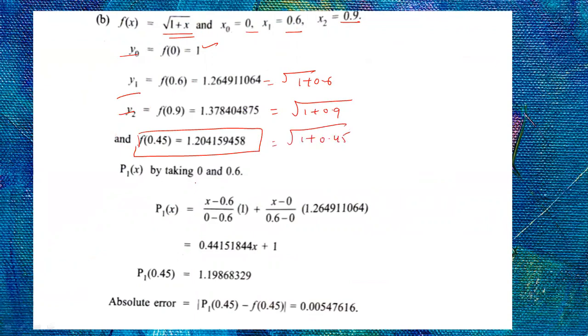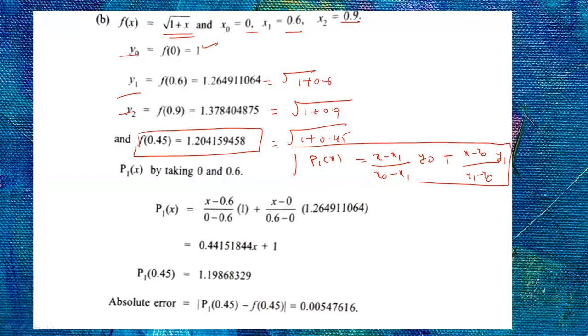Okay, so for P1 of x, I'm taking the first two points. So what is the P1 of x? (x − x1)/(x0 − x1) · y0 + (x − x0)/(x1 − x0) · y1. This is the P1 of x.